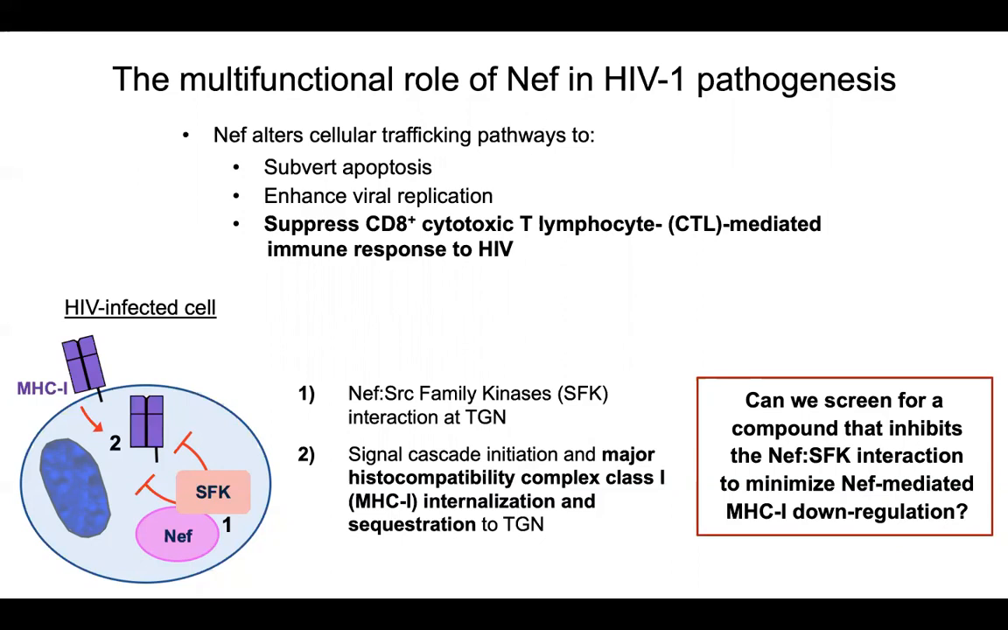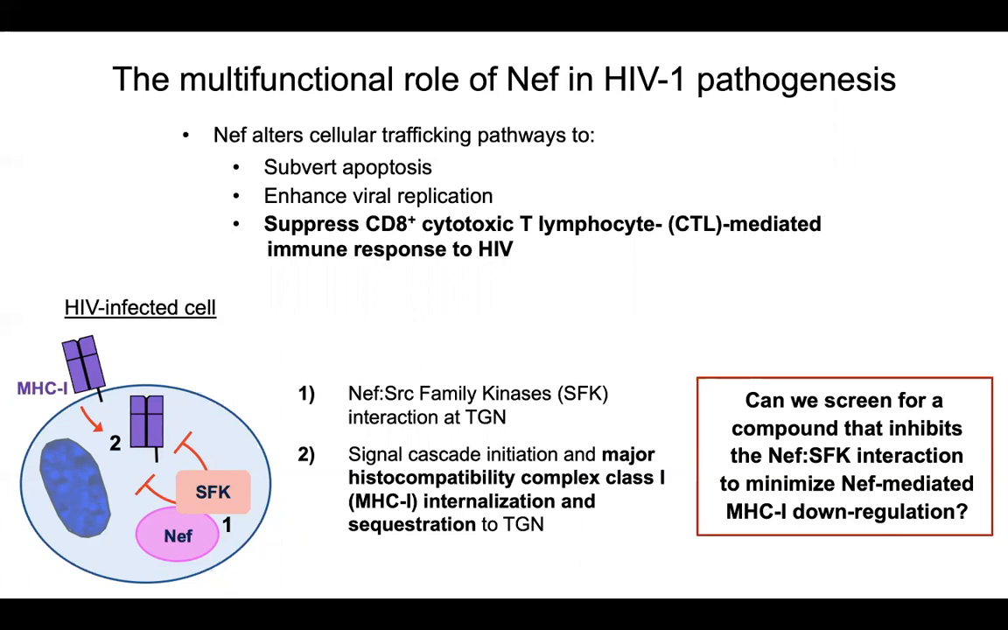To suppress CTL responses against HIV, Nef, shown in pink in the bottom left figure, uses host protein PACS to shuttle towards the trans-Golgi network, or TGN. Here, it interacts with Src family kinases, or SFKs, which initiates a multi-kinase complex signal cascade that results in MHC class I internalization from the cell surface and sequestration to the TGN.